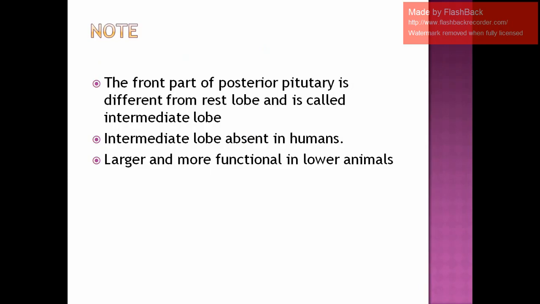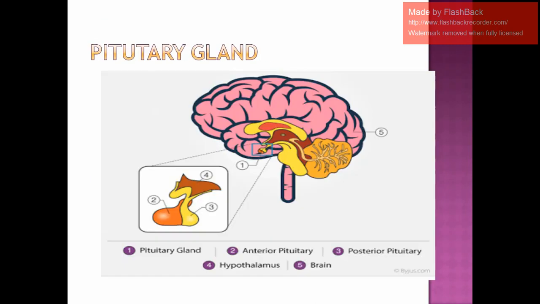The front part of the posterior pituitary is different from the rest of the lobe and is called the intermediate lobe. That means now we are discussing the concept of your intermediate lobe. So if we look at this diagram out here, this is our posterior pituitary. Look at this front part out here. It is observed that this is slightly different compared to the entire posterior pituitary region. It's a little bit different, and that is termed as our intermediate lobe.